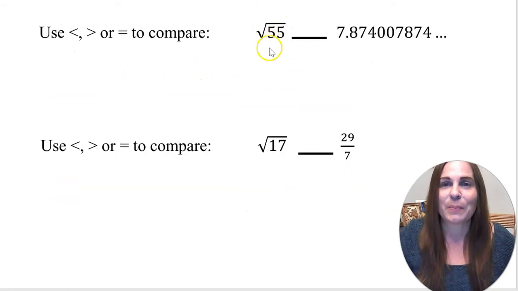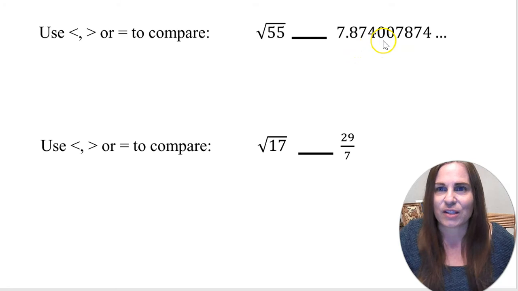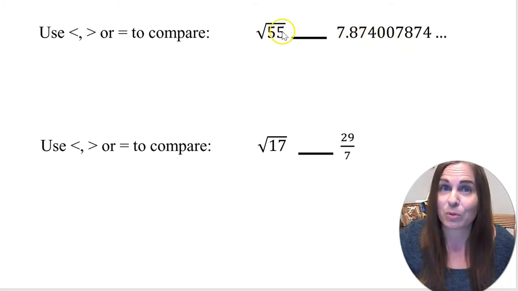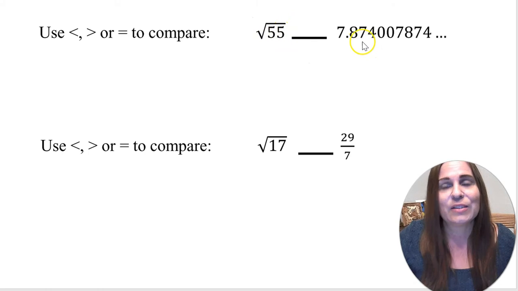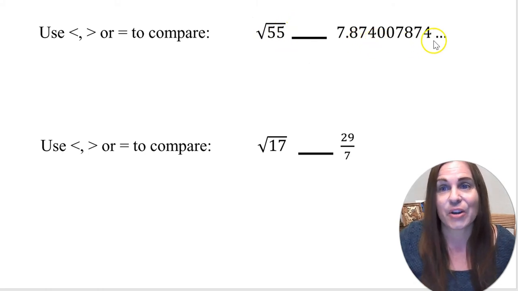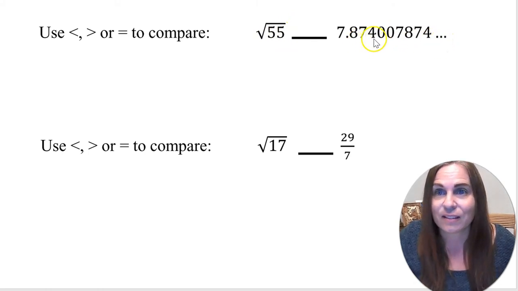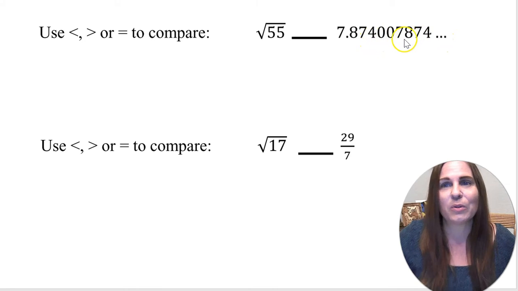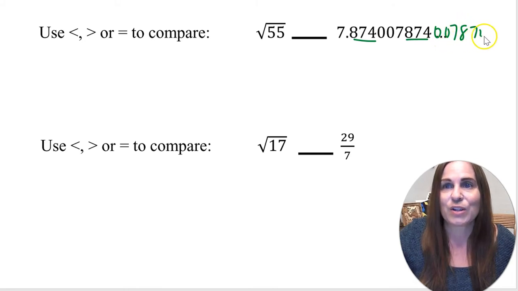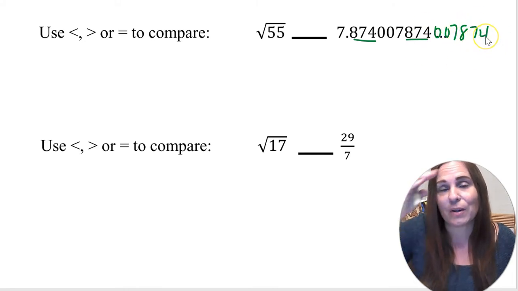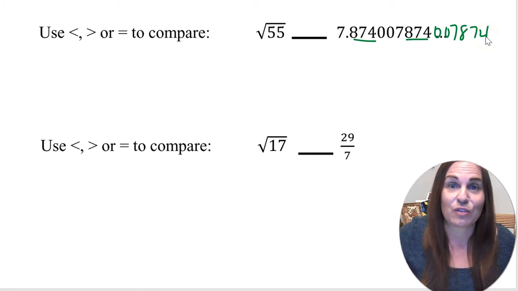So now we're going to compare these irrational numbers. And actually, yes, they both look like they're irrational, right? Because we're taking the square root of a non-perfect square. And on the right, we have a decimal that does not end and, well, maybe repeats. We don't know. Because this part repeats, right? So if the next part is 007 and then it starts over again, then this might be a rational number. We just don't have enough information from what we're given here.